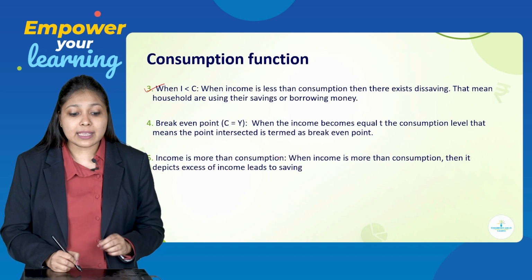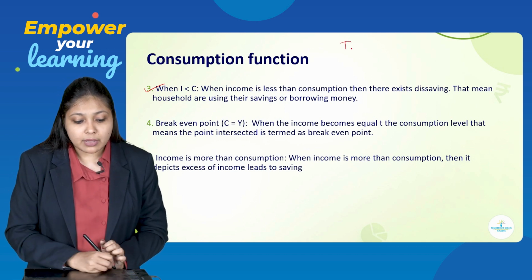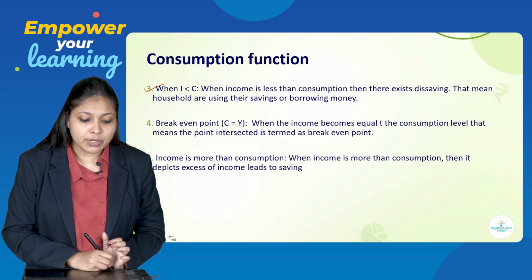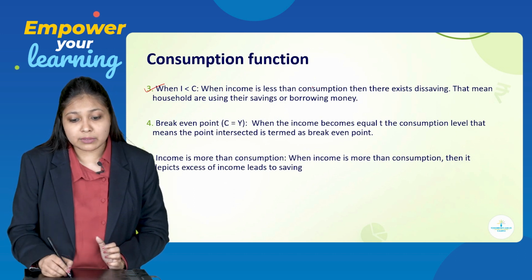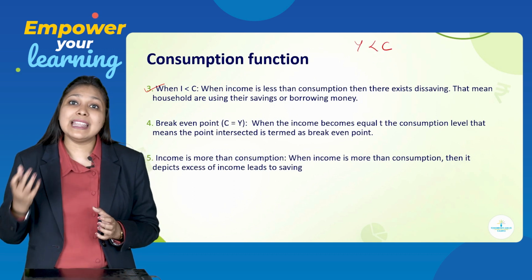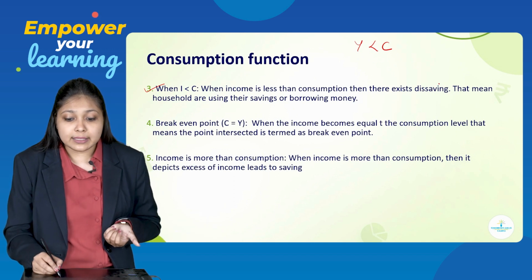Next, when I is less than C, that means when income is less than consumption, you can write it as I or you can write it as Y, whatever is comfortable. When income is less than consumption, what happens? So there exists dis-saving.